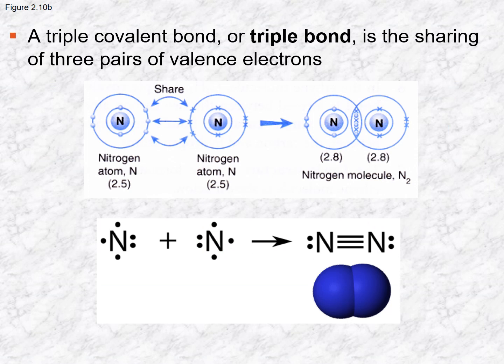Bond. Not many atoms form triple bonds. Nitrogen is one of them, one of the only ones, if not the only one. So again, this is sharing of 3 pairs of electrons. Nitrogen can triple bond with itself, and this shows 2 of the Lewis dot structures, and then this is like a hybrid between the Lewis dot and the structural formula. And here you can see the electron distribution diagrams and the space filling model.